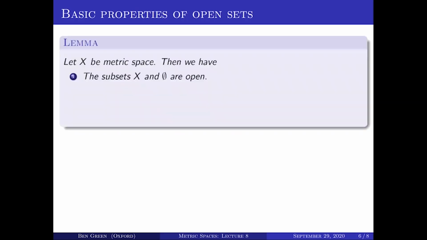Let's turn back now to open sets, and we'll establish some of the key properties of open sets. Let X be a metric space. Then something we've already mentioned is that the sets X and the empty set are open.